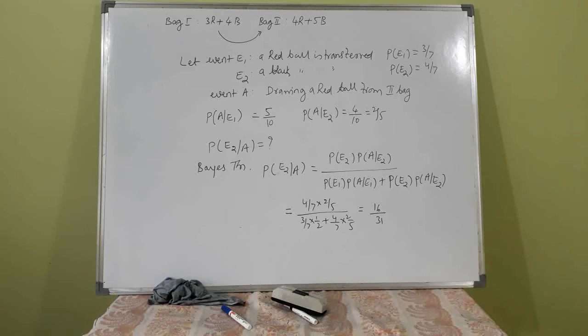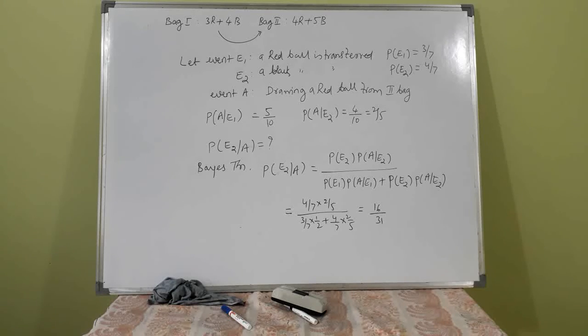So probability of A given E2 means drawing a red ball from the second bag given that the transferred one is black. If you transfer a red ball from first to second, then the total will increase to 10. The probability of selecting a red from the second bag when the transferred ball is black is 4 by 10, or 2 by 5.